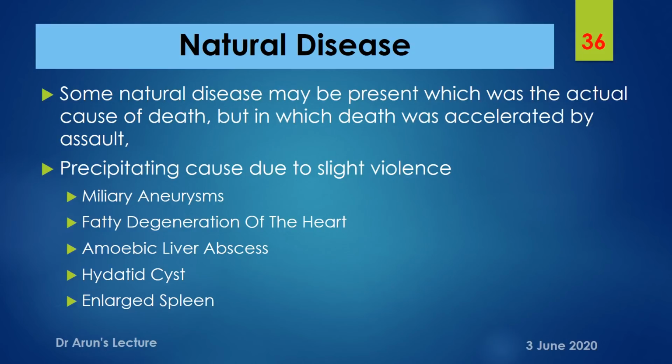Where minimal trauma is applied, the explanation from the previous slide stands the same: minimal violence can cause death in a patient, or death can be accelerated in this case.